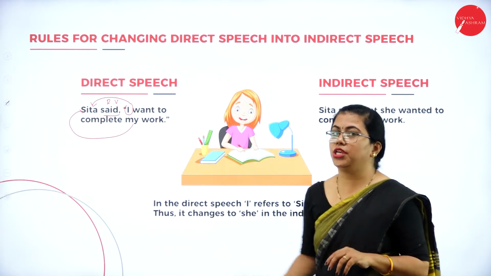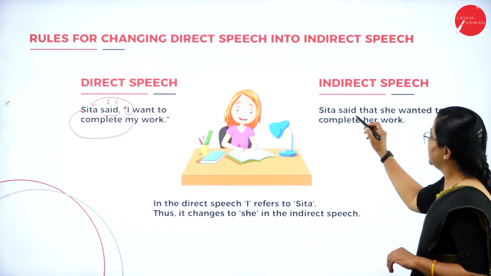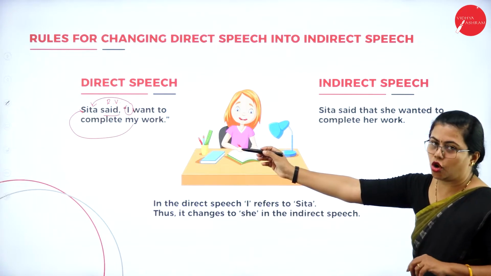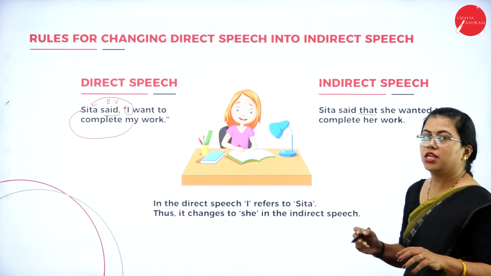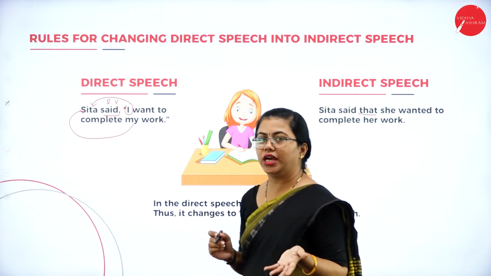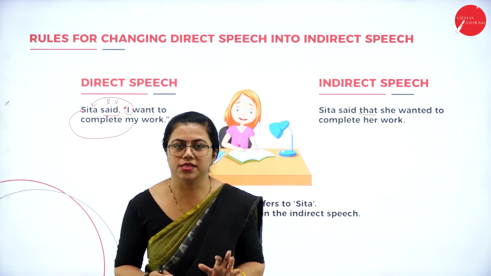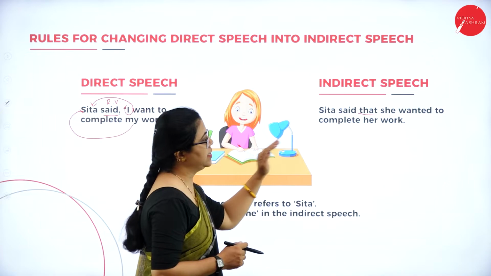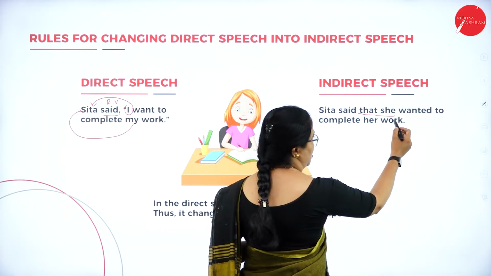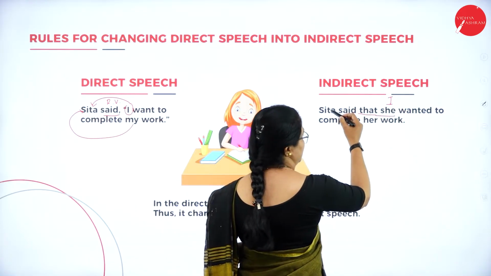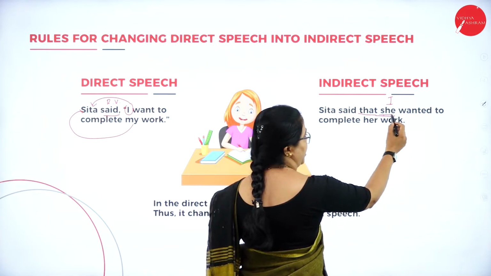How do you change it to indirect speech? Sita said that. I'm replacing the comma with that, which is already a rule, and you will remove the inverted commas. So here, Sita said that she, because the I is referring to Sita. Sita is a feminine gender, so you are writing she.